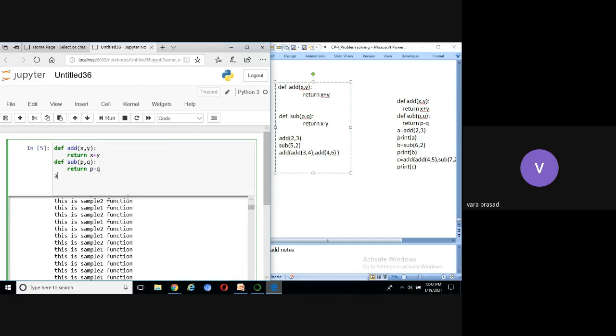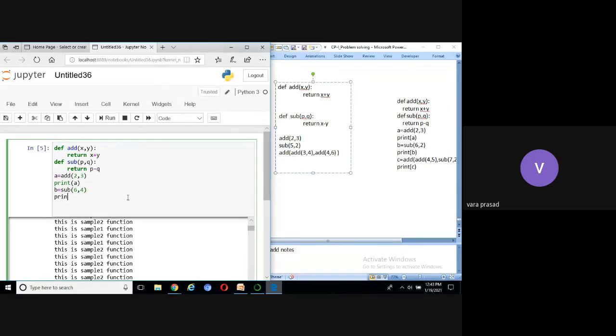Then I'm calling one function, a equal to add 2, 3. Then print a. Then b equal to sub 6, 4.